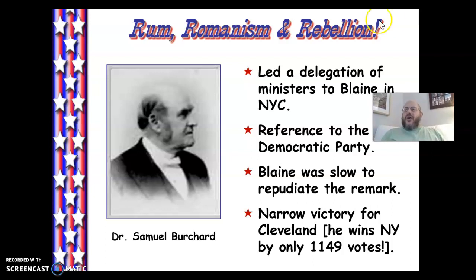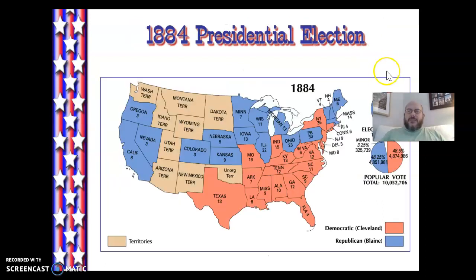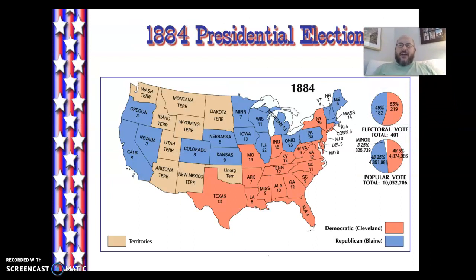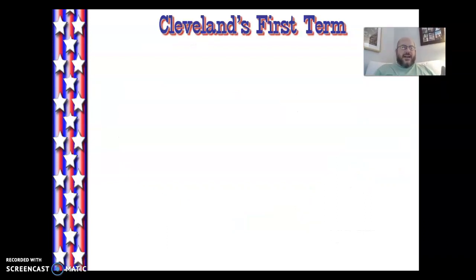And so for all of these reasons, you're going to see the Republicans, at a time where they probably should have won every single presidential election, stumble in 1884. And as you can see here, northeastern states like New Jersey, New York, and Connecticut, which would normally have probably gone Republican, end up going Democrat in 1884. And so you can see Cleveland's going to be able to come out on top. So Cleveland is going to be defying the odds, becoming the first Democrat president elected since 1856.